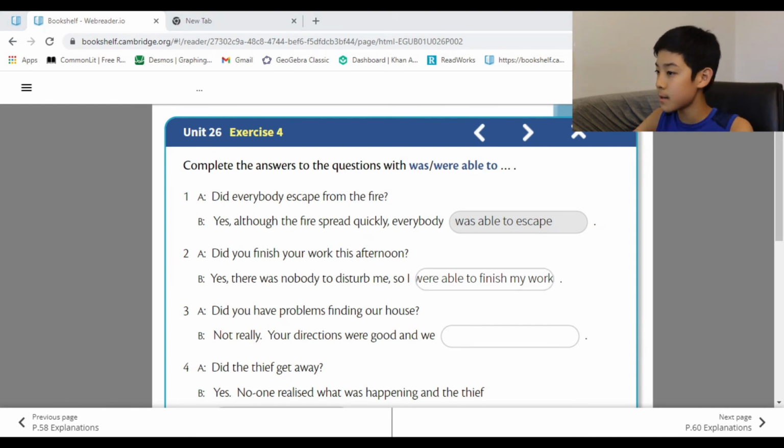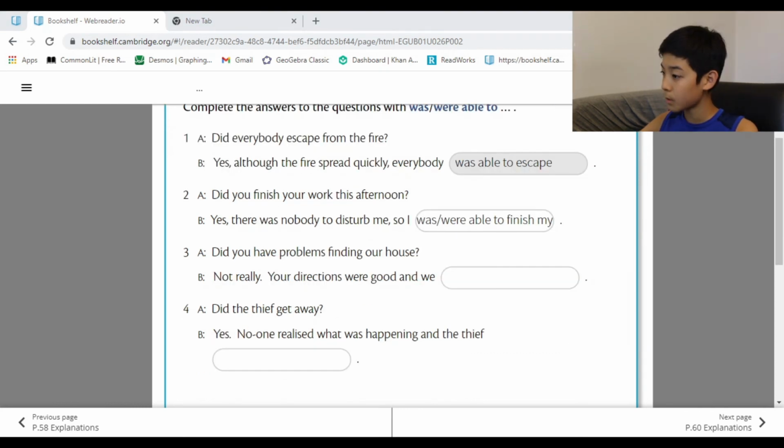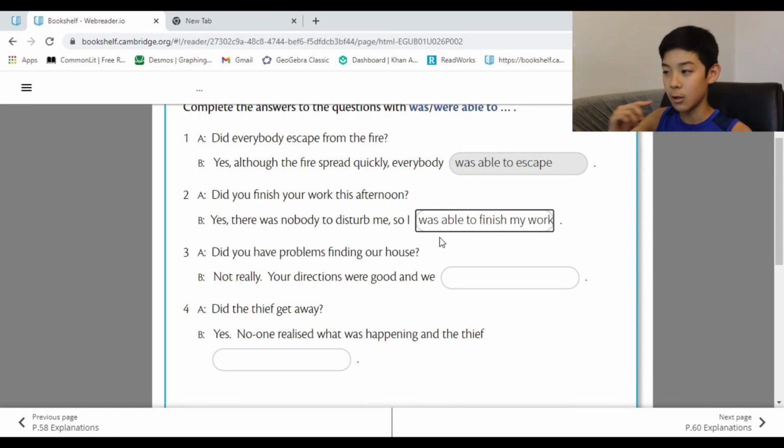Alright, so now basically we have to choose between was/were, right? So what's the difference between those? Was is singular and were is plural, right? So it's I, showing that it's singular. Therefore, it has to be was because it's singular. Yes, there was nobody to disturb me, so I was able to finish my work. Boom.